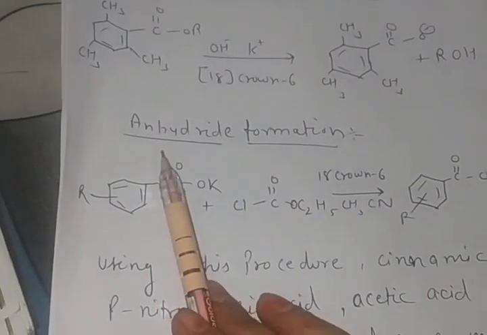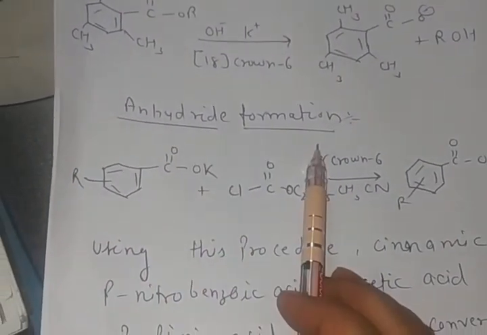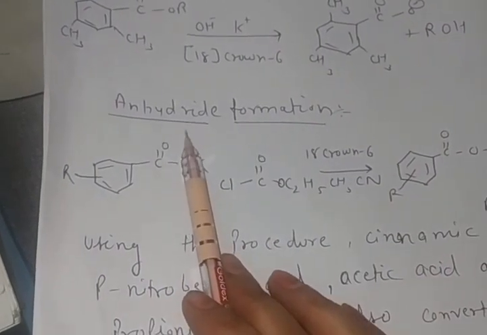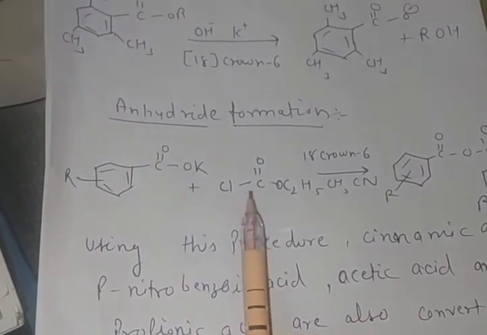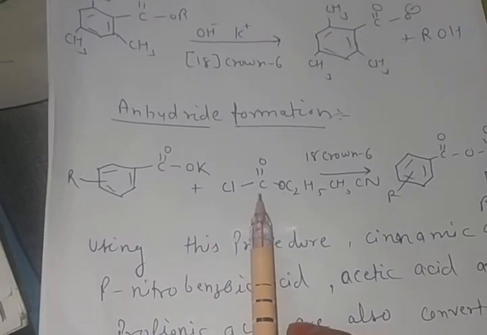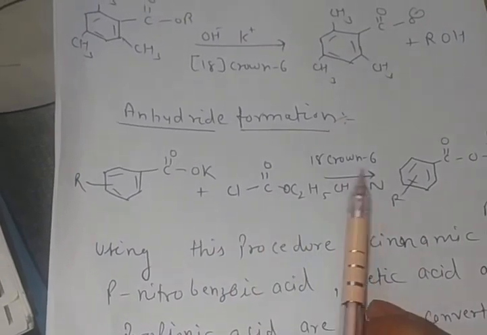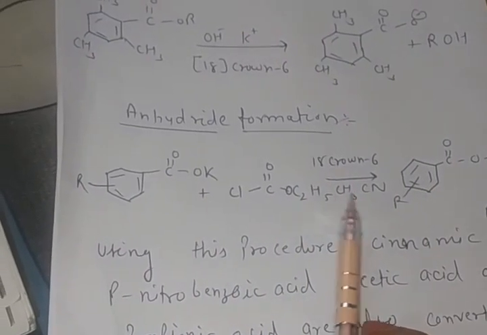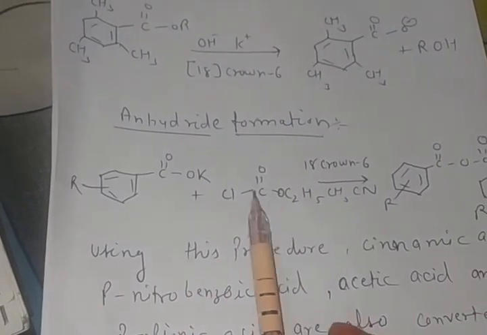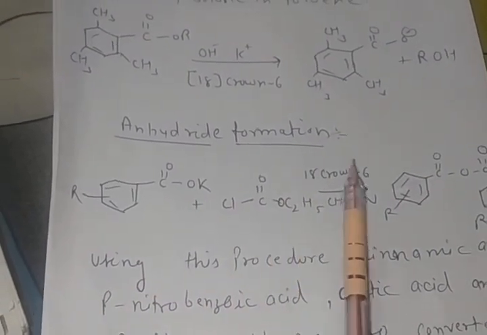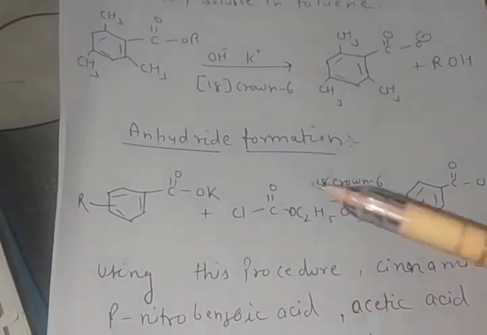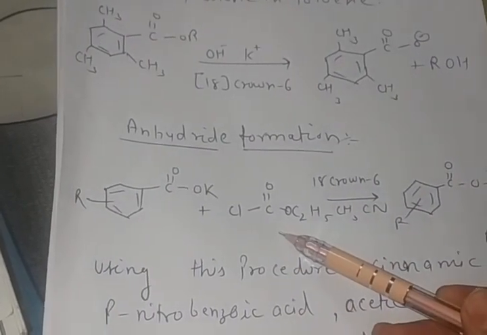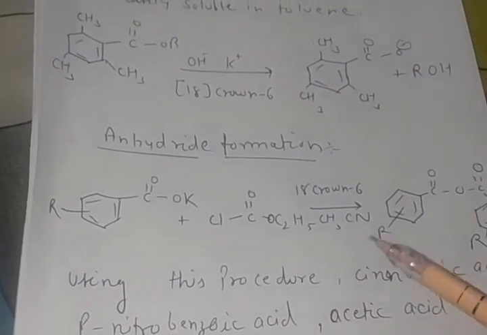Students, next reaction, anhydride formation. Anhydrides are commonly formed when a carboxylic acid reacts with an acid chloride in the presence of base. Okay students, the carboxylate anion's negatively charged oxygen attacks the considerably electrophilic acyl chloride's carbonyl carbon and an intermediate is formed.